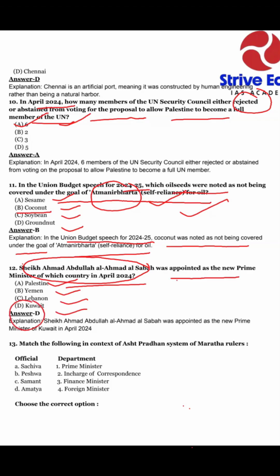We can see our explanation: Sheikh Ahmad Abdullah Al Ahmad Al Sabah was appointed as the new Prime Minister of Kuwait in April 2024. Dear students, it is a current affairs based question. We have seen the UN Security Council, coconut oil, and Kuwait. These three are current affairs questions.